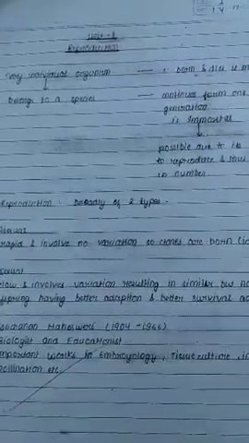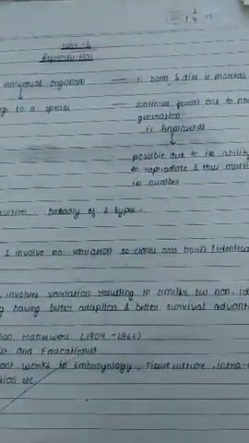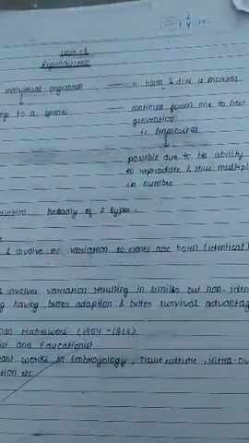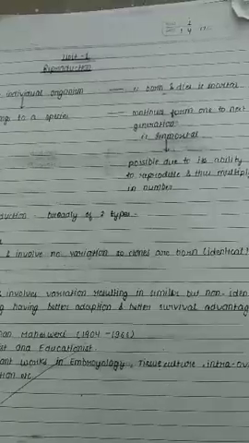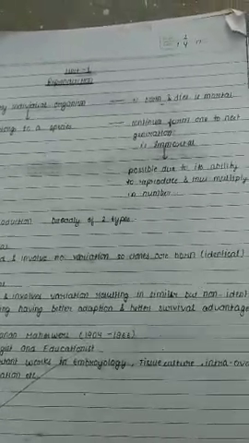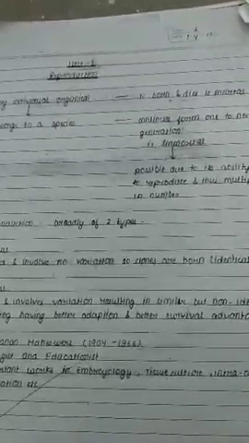And try to make the flowchart, clearly write the question answers in your copy, and try to submit your copy, or you can click a photo and send it to my WhatsApp number for checking. Okay, and if you have the board question paper, sort out the questions related to this topic first, and try to solve them. Okay. And this leads to the completion of the first chapter. Okay. Thank you.